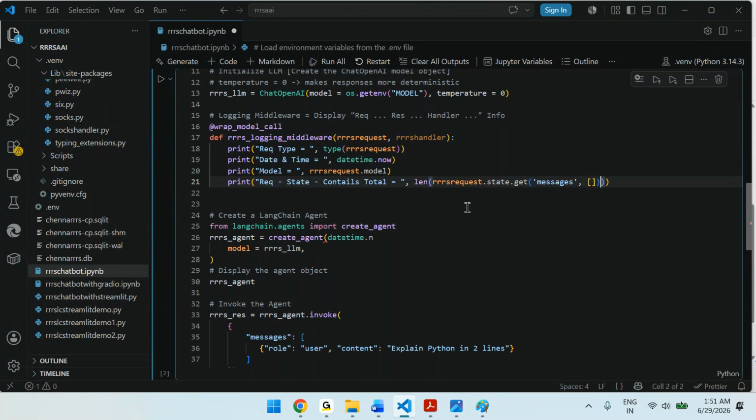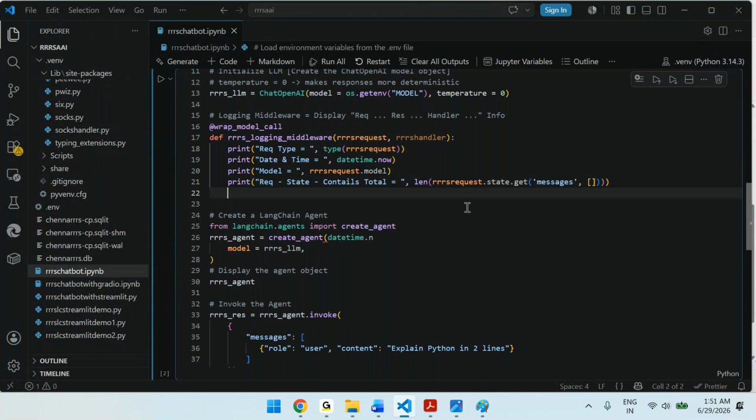You can pass like this, and you can end this. That's it. You can do all these things.